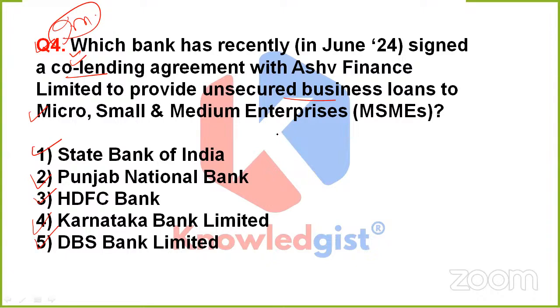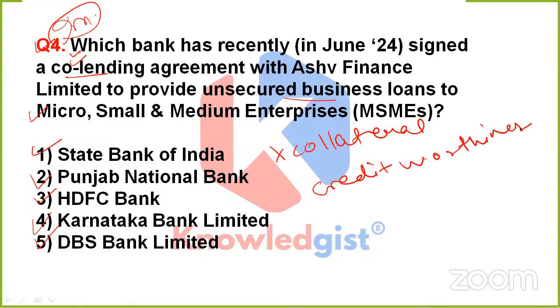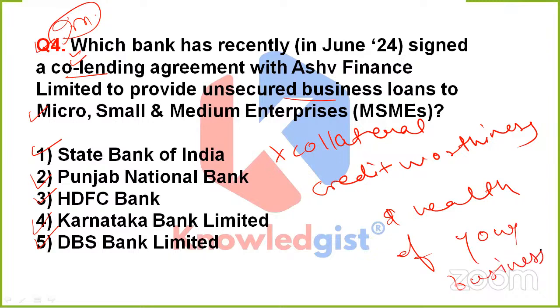So an unsecured business loan is basically a loan that doesn't require collateral. They don't need any property or equipment to be secured against the loan. Instead, the loan is approved based on two factors: your creditworthiness and the health of your business. Such loans are called unsecured business loans.